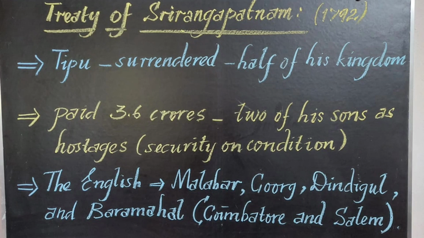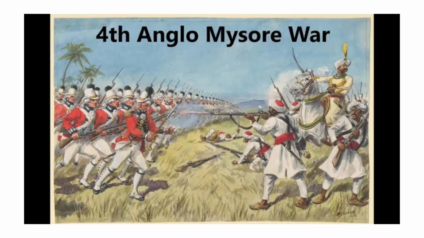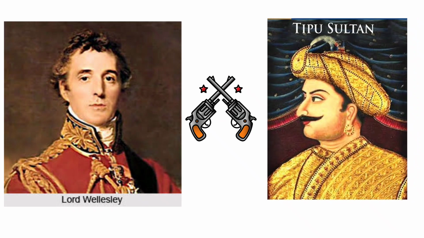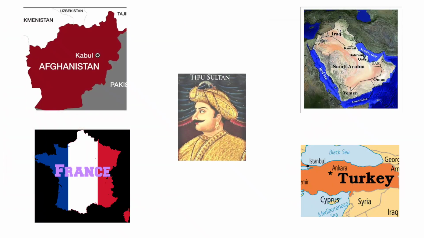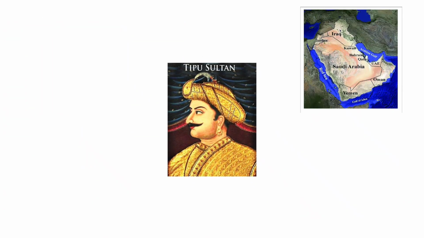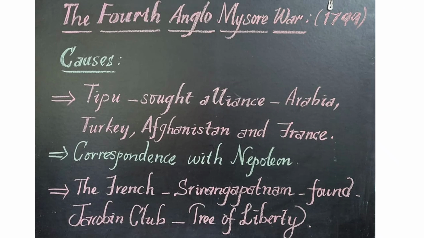Let us see about the Fourth Anglo-Mysore War, but it is a very short and decisive war. The Fourth Anglo-Mysore War happened for only 1 year because Tipu didn't succeed in getting success. He died at the end of this war. What are the causes for the Fourth Anglo-Mysore War?